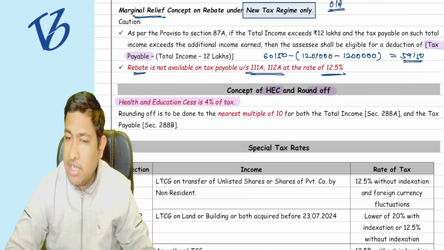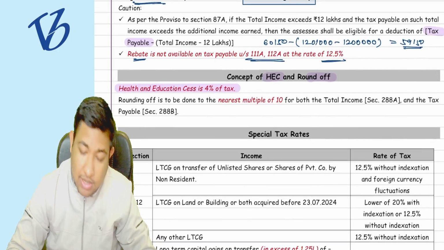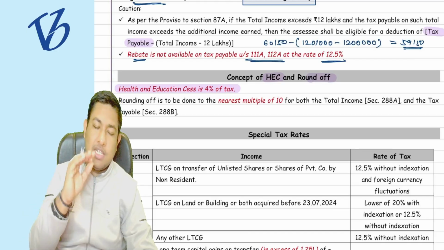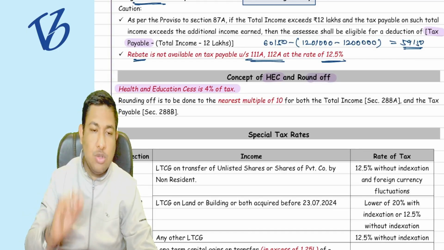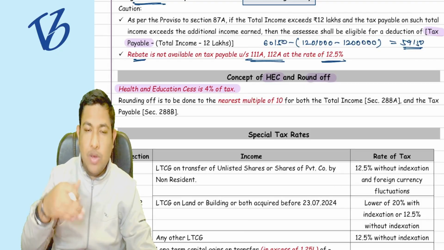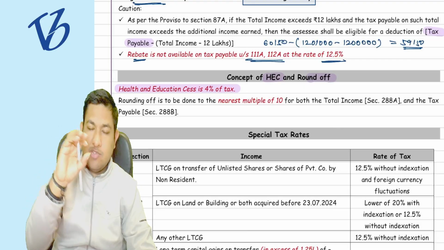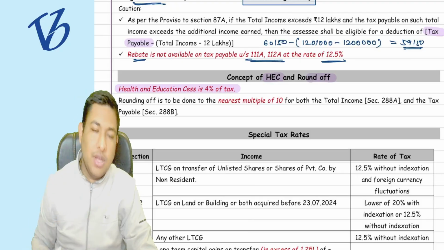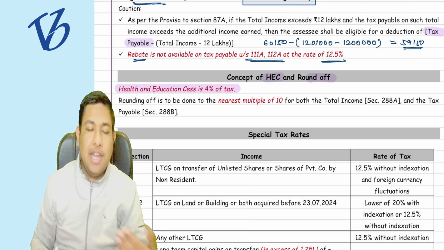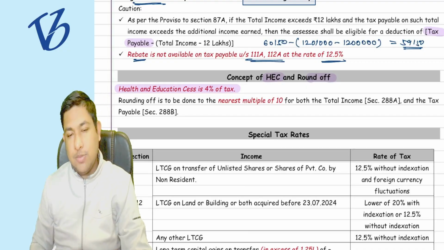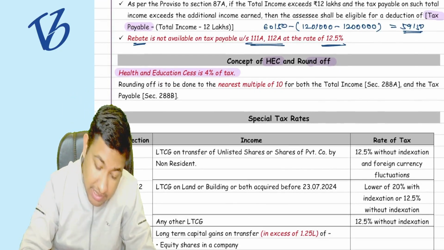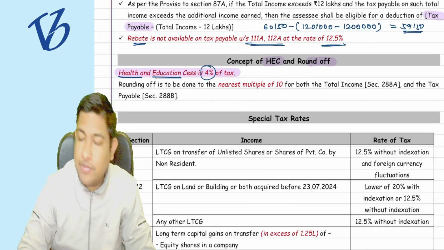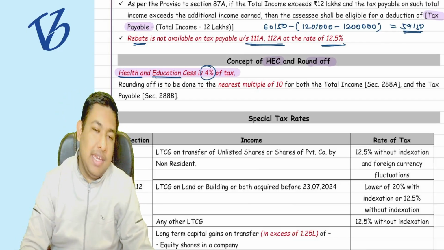Now the concept of HEC, the health and education cess, and the round off. The government is going to take 4% of the taxes as HEC, over and above the taxes plus surcharge. What is the final figure? Apply 4% HEC on taxes plus surcharge. It is evergreen, applied to each and every kind of income on the tax payable. As the name suggests, this 4% is going to be used in the field of education and health, not in any other field.